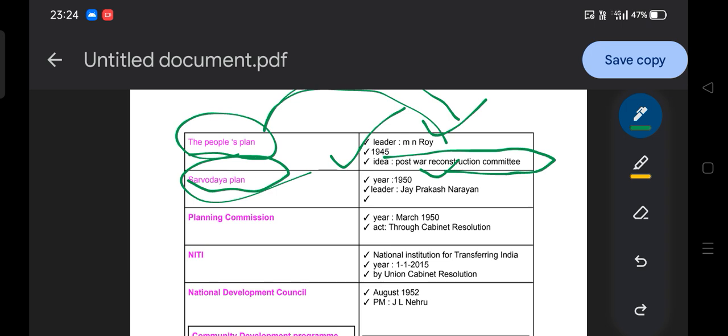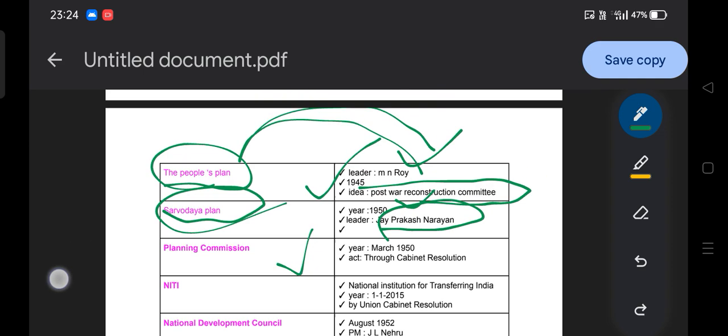If they ask a question about which plan existed before the Planning Commission, it is the Sarvodaya Plan of the 1950s. The leader is Jayaprakash Narayan. So who is the leader of the Sarvodaya Plan? Jayaprakash Narayan, Sarvodaya Plan, 1950. That needs to be clear. Now we come to the Planning Commission.